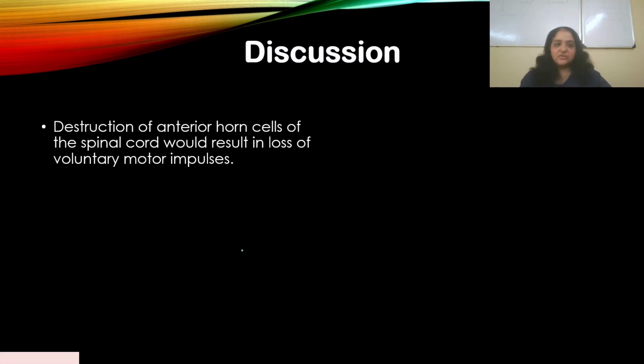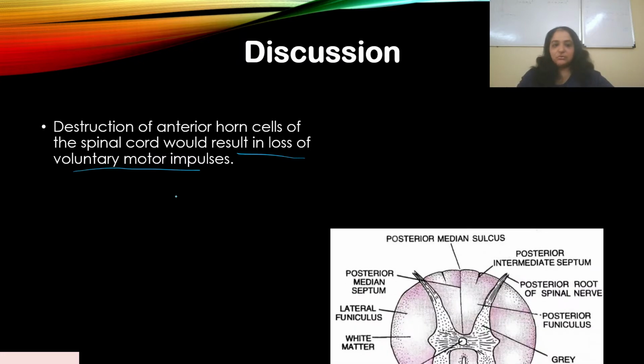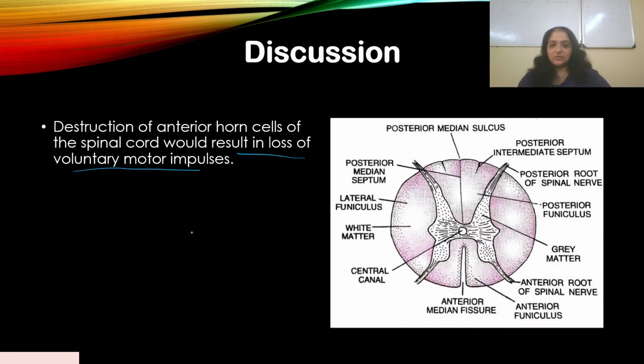So destruction of the horn cell of the spinal cord will result in loss of voluntary motor impulses. If you look at the transverse section of the spinal cord, TS, if you have this spinal cord and you cut it in between, what you see from the top is what it looks like. You have the anterior root of spinal nerve. This is where the motor neurons exit from. The posterior root is where the sensory nerve fibers come in. Sensory nerve fibers are sending signals and indicating the motor neurons to do their job, to contract the muscles.